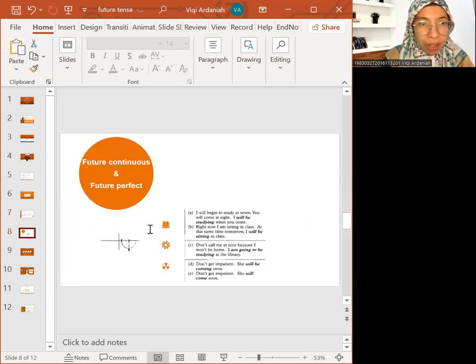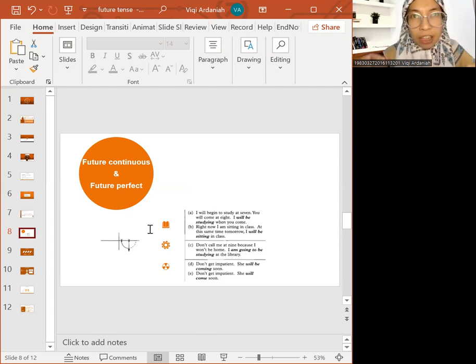Now let's see the future continuous and future perfect. Basically, future continuous is like you are talking about what is in progress, what is still happening in the future. So, for example, tomorrow, let's say, I will have a class. So definitely I will say, I will. Will is to show tomorrow. Then I will be teaching the class tomorrow at 5:11 p.m.